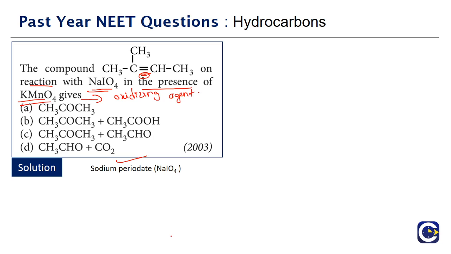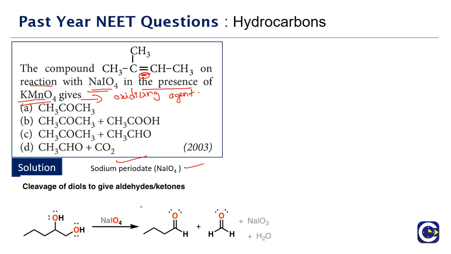Generally, if we look at the role of sodium periodate, sodium periodate will be able to cleave diols. If we have a vicinal diol, sodium periodate will cleave the diol into the respective carbonyl compounds, either aldehydes or ketones. Exactly where we have the carbon-carbon link between the diol carbons, that link will be broken, and the respective carbons will become carbonyl carbons, either the aldehyde carbon or the ketone carbon.